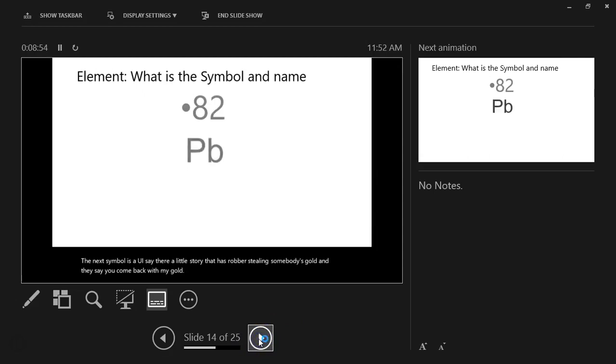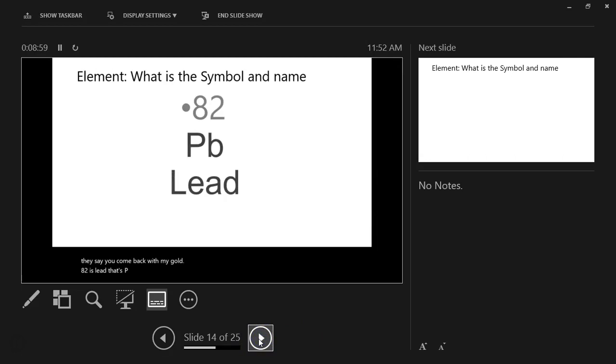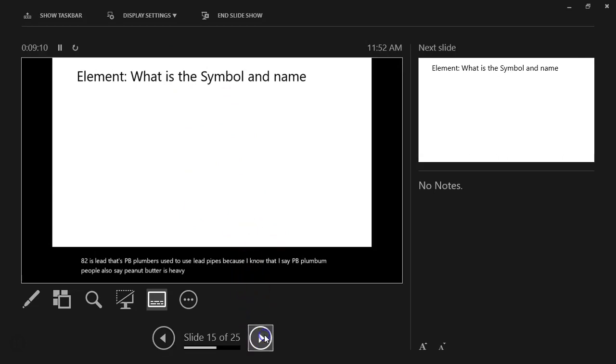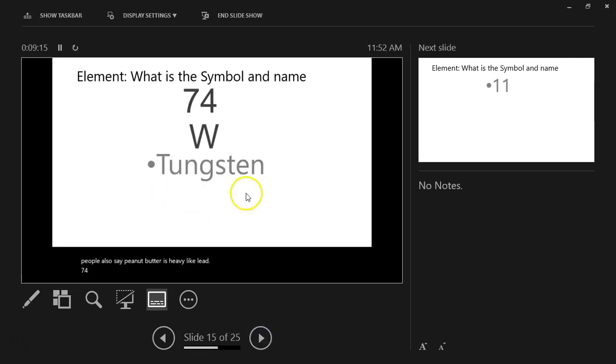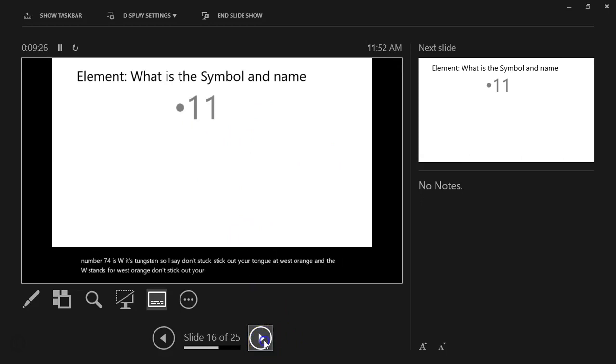Number 82 is lead, that's Pb. Plumbers used to use lead pipes. Because I know that, I say Pb, plumbum. People also say peanut butter is heavy like lead. Number 74 is W, it's tungsten. So I say don't stick out your tongue at West Orange, and the W stands for West Orange. Don't stick out your tongue at West Orange.